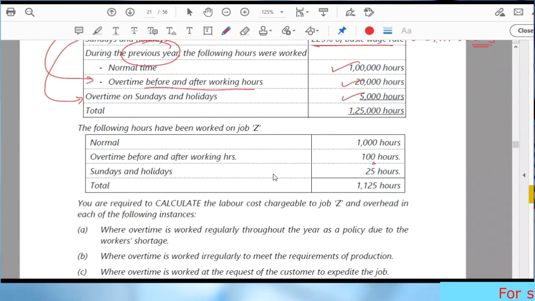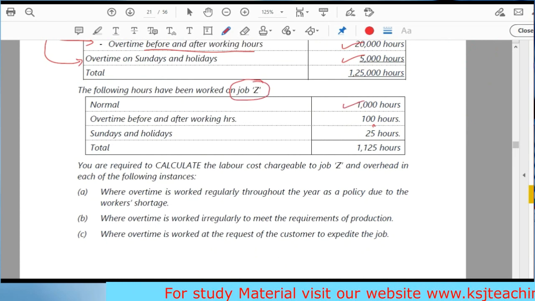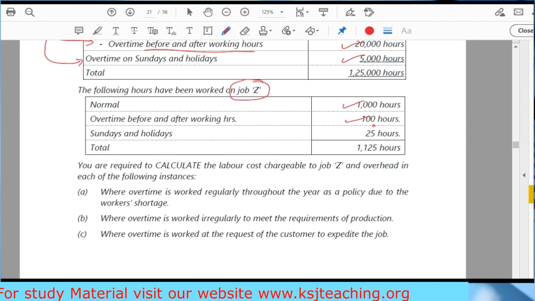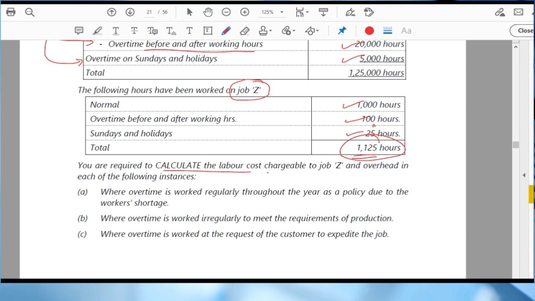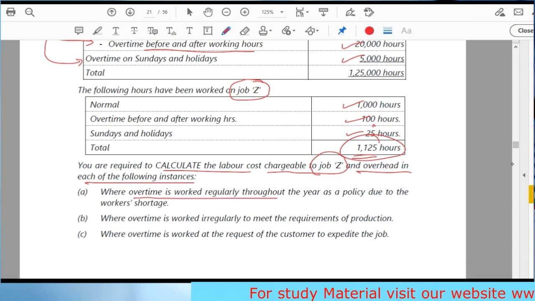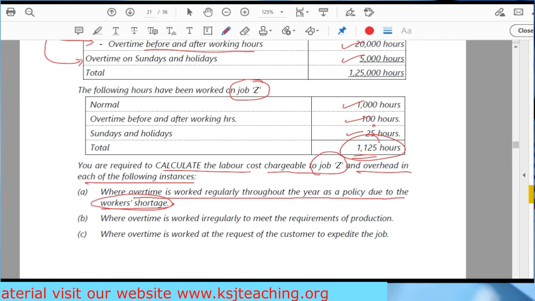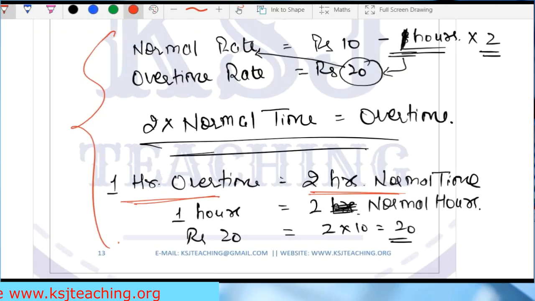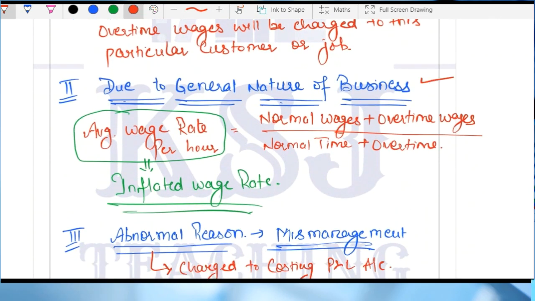The following hours have been worked on job Z. So this is given for a particular job. Normal is 1,000, overtime before and after working hours 100, and Sundays and holidays 25, total 1125 hours. You are required to calculate labor cost chargeable to job Z and overhead in each of the following instances. Where the overtime is worked regularly throughout the year as a policy due to the workers shortage. Now remember those three scenarios we discussed? So this is the scenario due to the general nature of business.